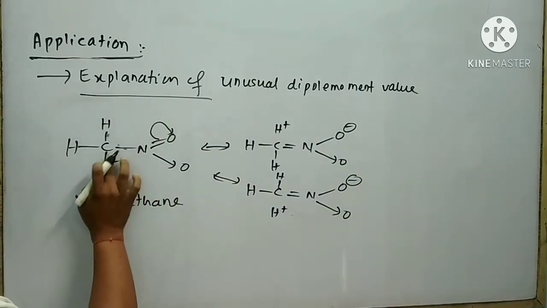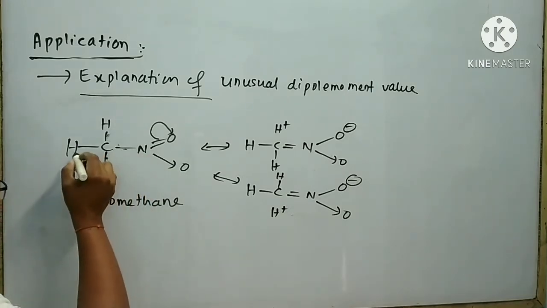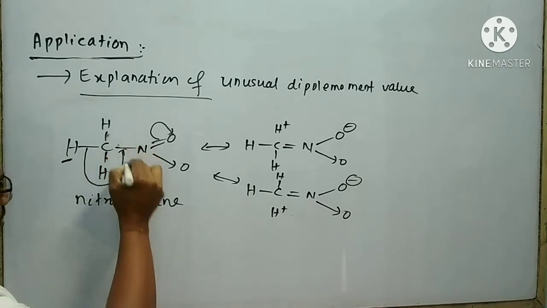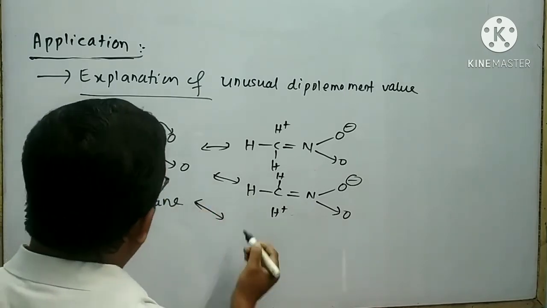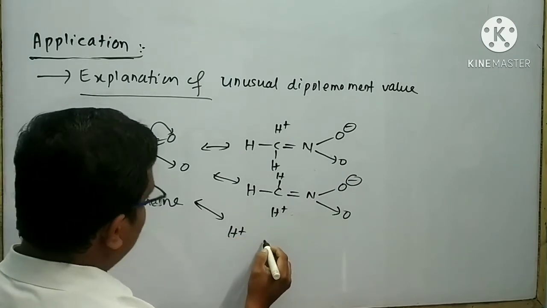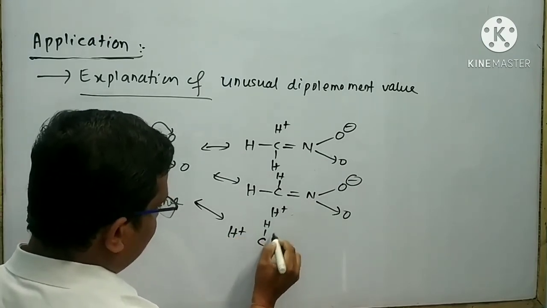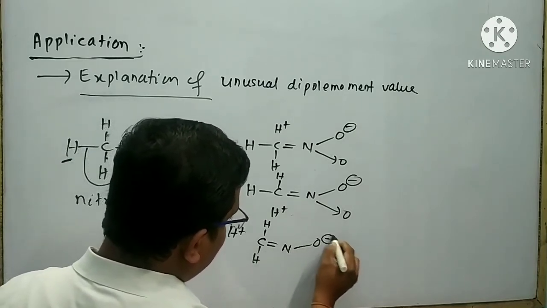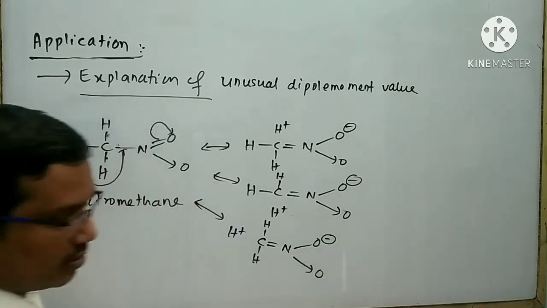Similarly, I can form another hyperconjugated structure by this alpha hydrogen. I can form a double bond like this and draw another hyperconjugated structure like this. Here H plus, C bond H, double bond N, bond O minus, here coordinate bond oxygen.